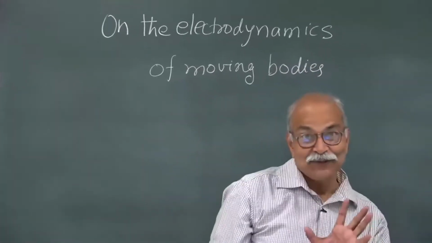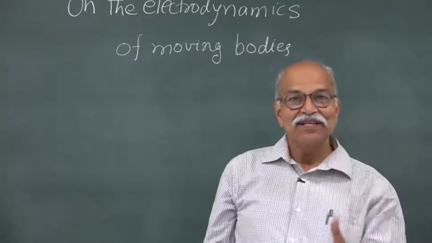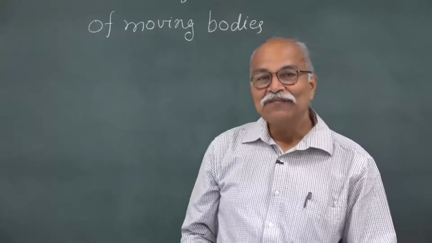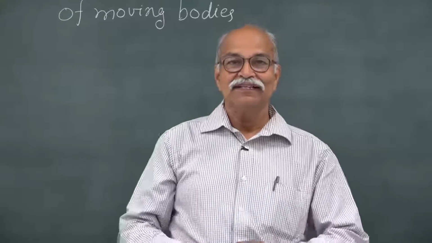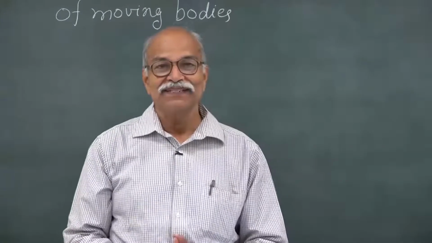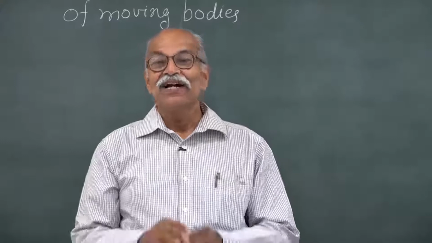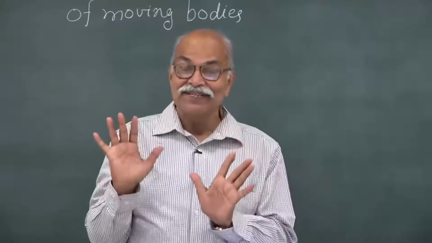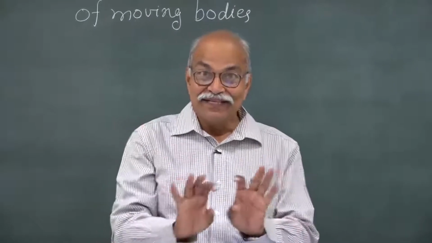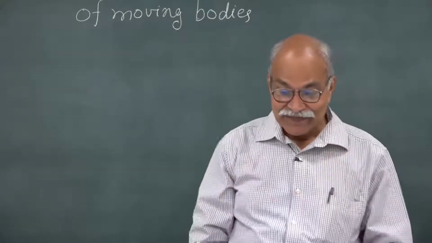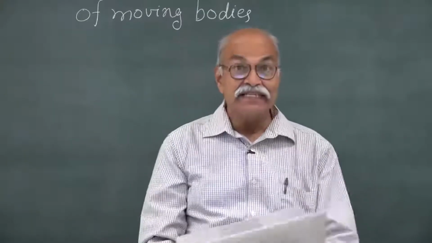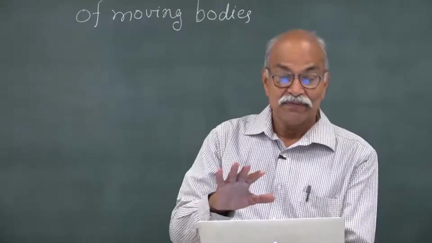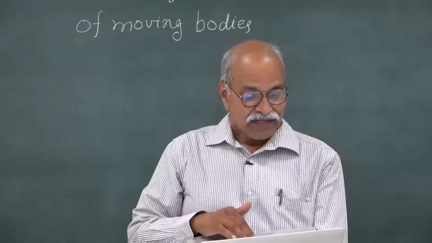This is somewhat less known, that special theory of relativity, which talks about space and time and length contraction and time dilation and all those things, starts with electrodynamics, and the title of Einstein's original paper is On the Electrodynamics of Moving Bodies. Let me read it. This is an English translation; the original paper is in German.